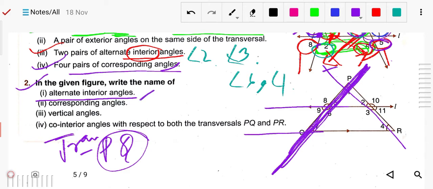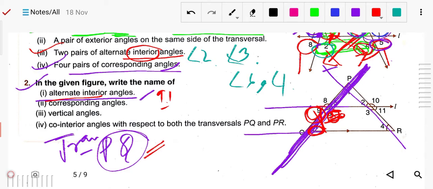Here the interiors are 9 and 7. It is asking for alternate interior, so you can write 9 and 7 for this transversal PQ.